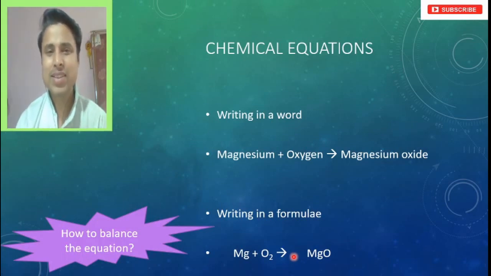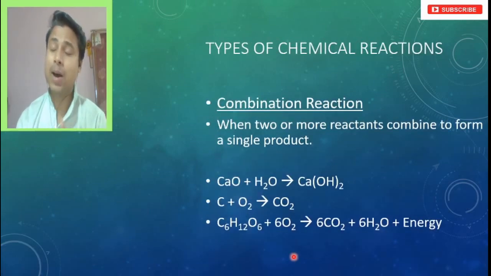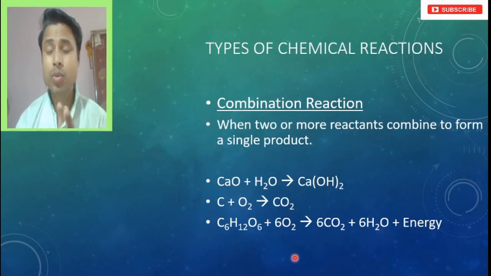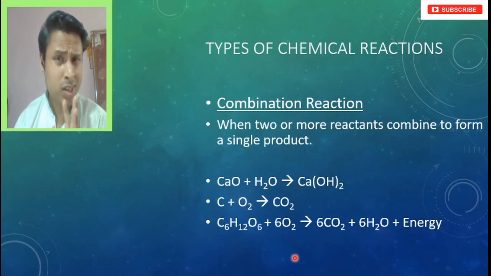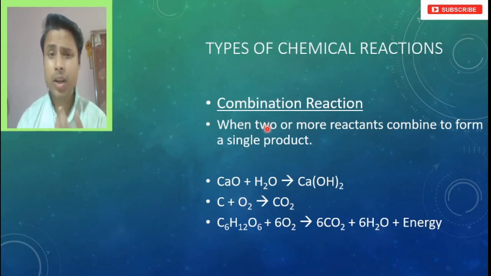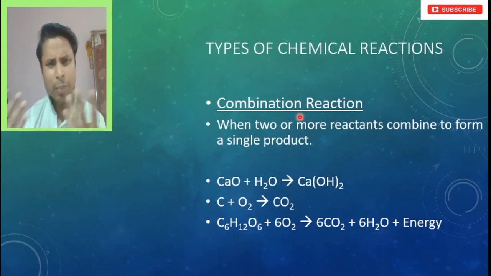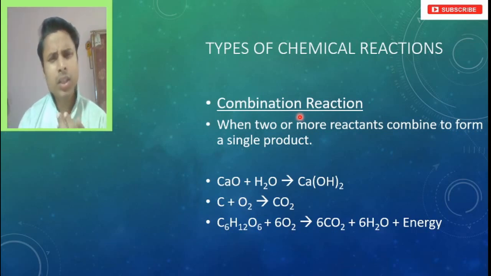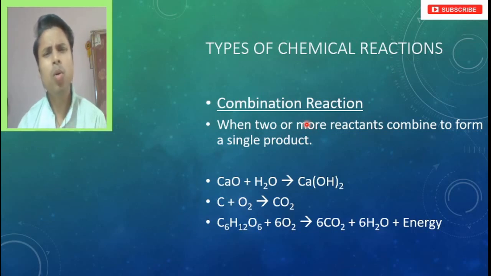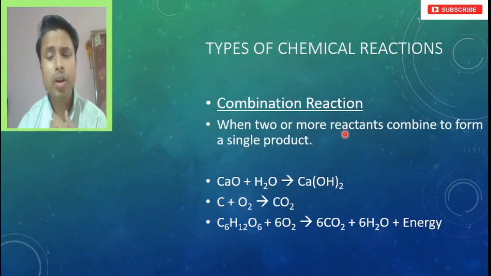Now the next thing we will see is the different types of chemical reactions. According to your textbook, we have to study around 5 different types of reactions. The first one which we are going to consider is the combination reaction. What is combination? Something gets combined. In this reaction, 2 or more reactants are getting combined together to form a single product.